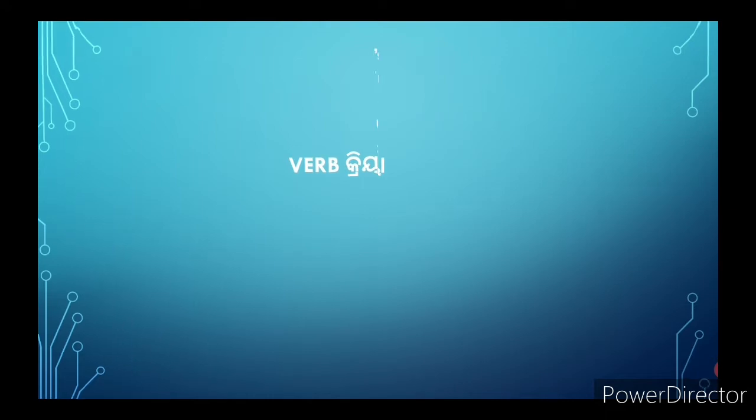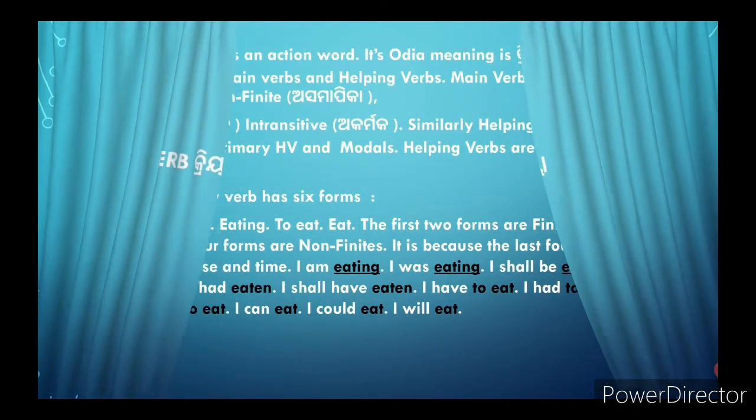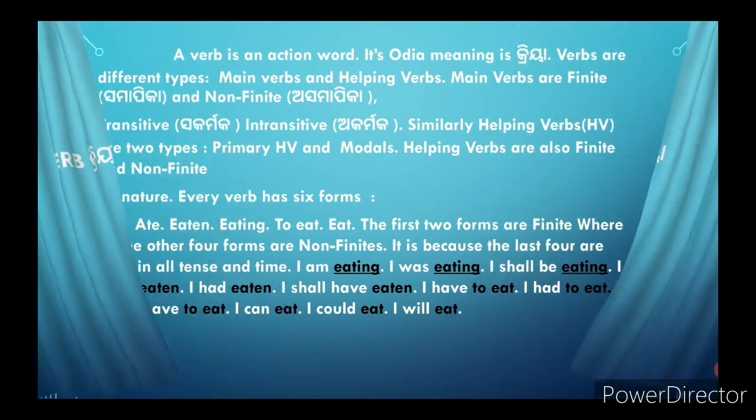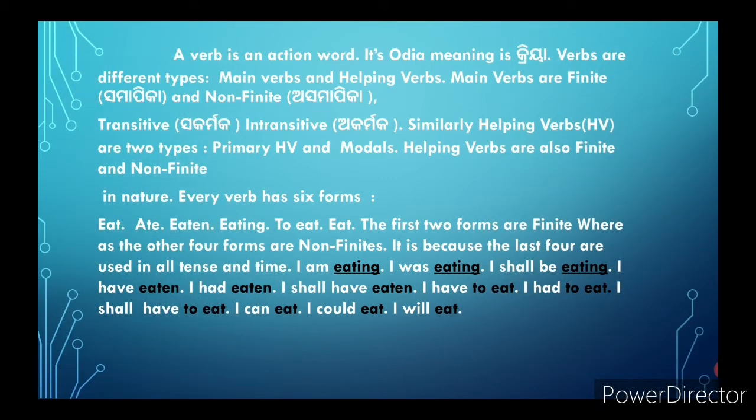Now, let's know the different types of verbs and the definition of a verb. A verb is an action word. Its original meaning is kriya. Verbs are of different types. They are main verbs and helping verbs. Main verbs are finite and non-finite.